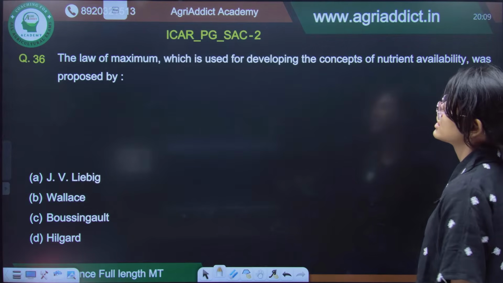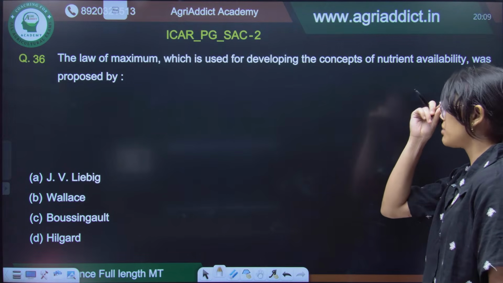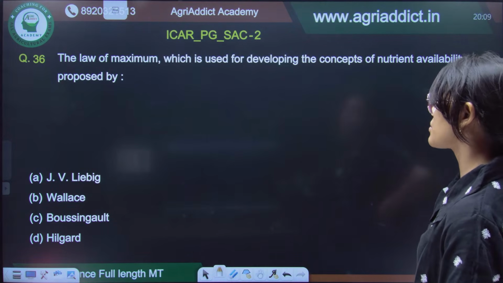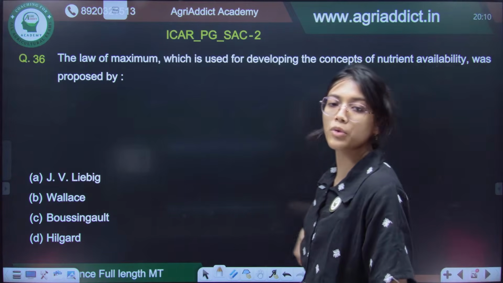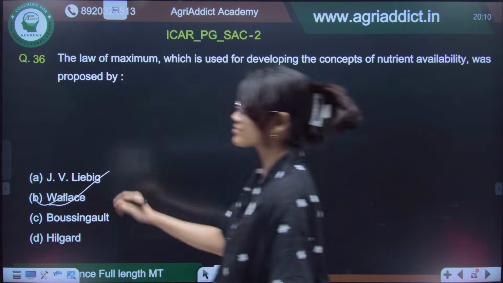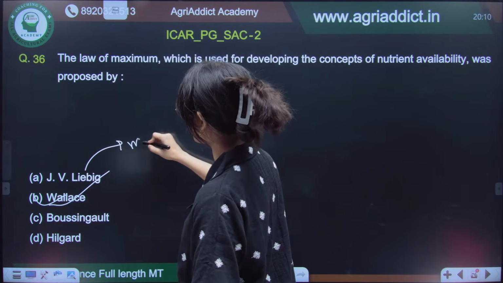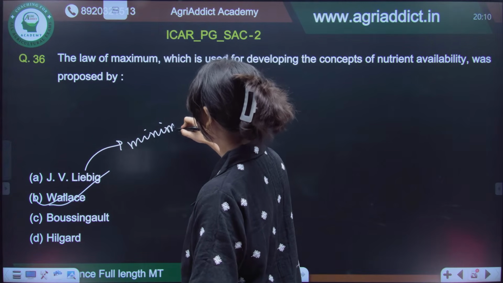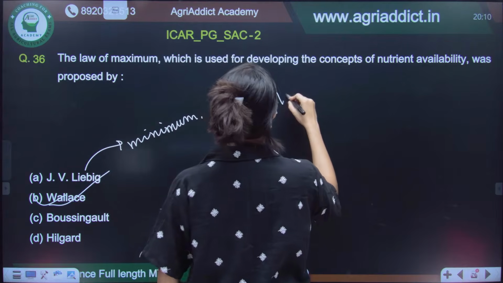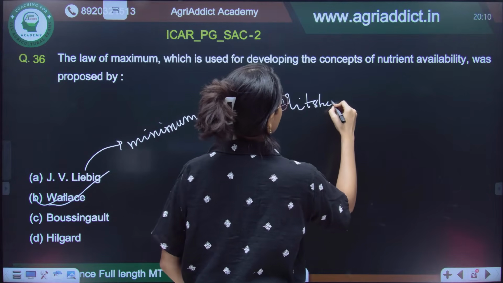Okay. Now, the law of maximum, which is used for developing the concepts of nutrient availability, was proposed by Wallace. Wallace has the law of maximum. Liebig, on the other hand, has the law of minimum. And Mitscherlich was another scientist.